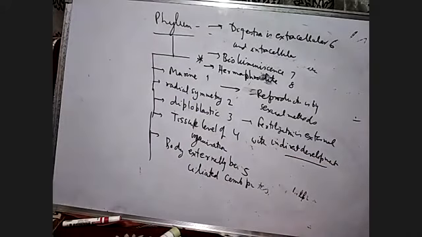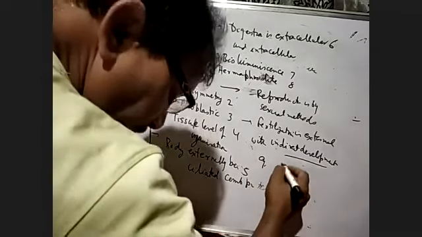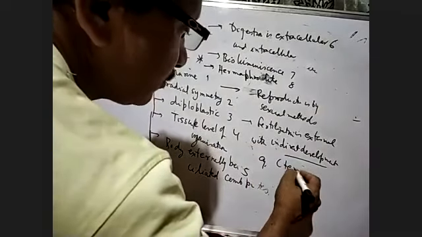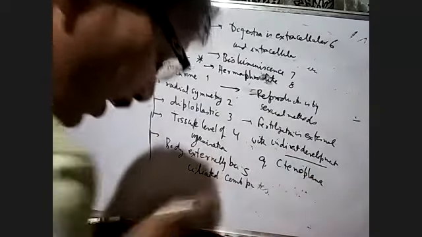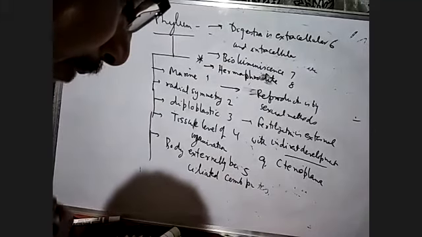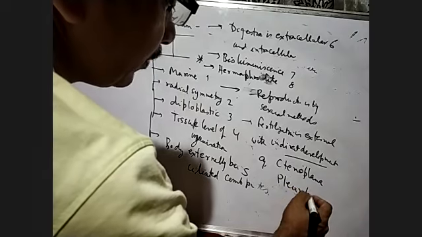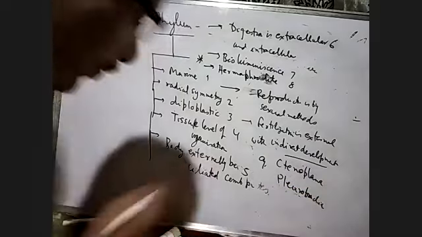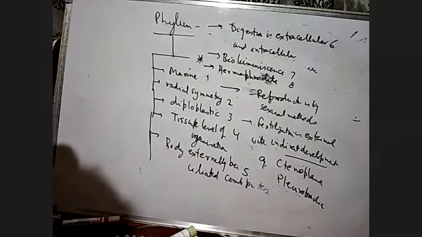Indirect development means they will produce larval stages. An example we can give here is Tinoplana. And also we have shown in the diagram Pleurobrachia. So Ctenophora is now very easy to learn here.